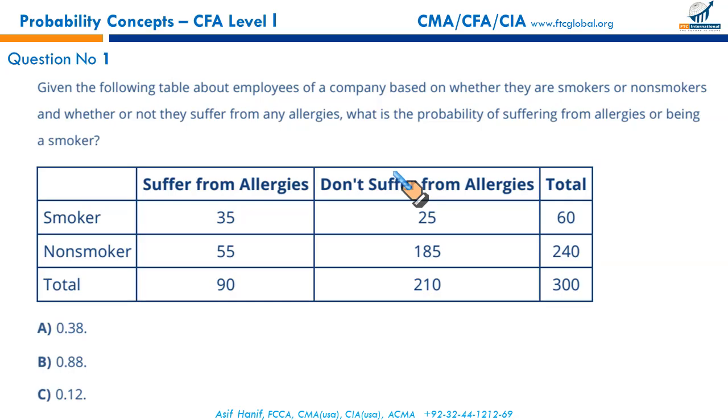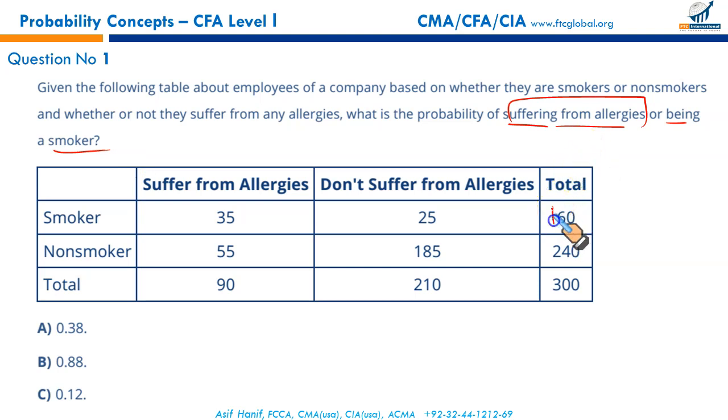Probability concepts, practice questions. Here you go, our first question, and that's where the real learning begins. Given the following table about employees of a company based on whether they are smokers or non-smokers and whether or not they suffer from any allergies, what is the probability of suffering from allergies or being a smoker?